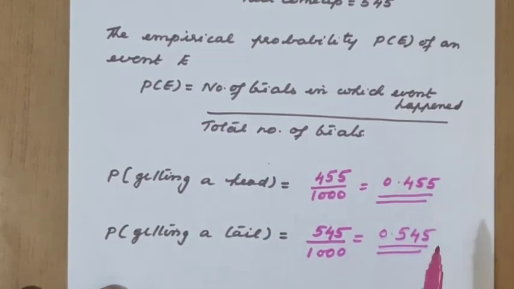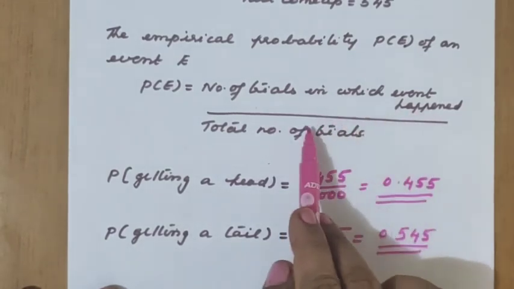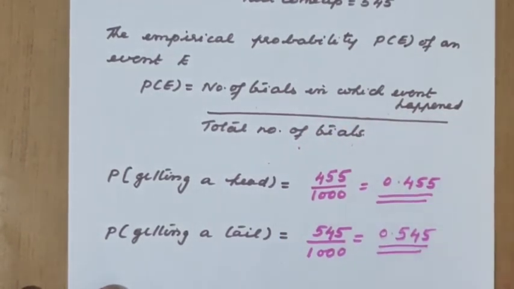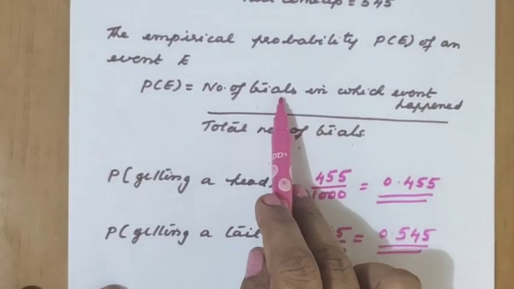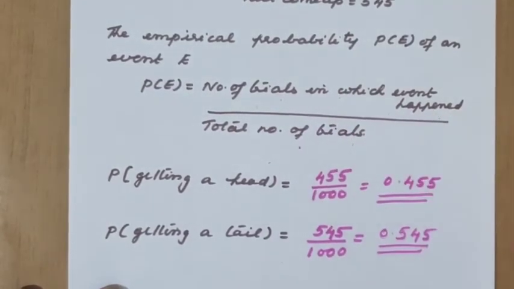Now what is the definition? Number of trials in which the event happened divided by total number of trials. The word trial is introduced here. Previously in lower classes you may have learned favorable outcomes divided by total possible outcomes. In the same way, instead of favorable, we write: in which the event happened. That is the change.